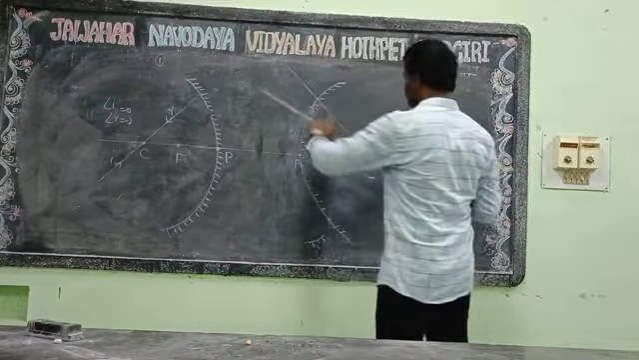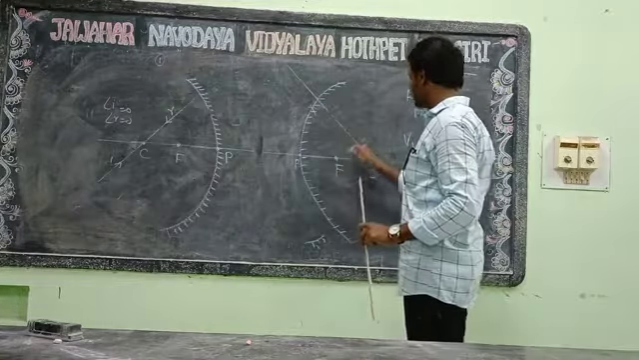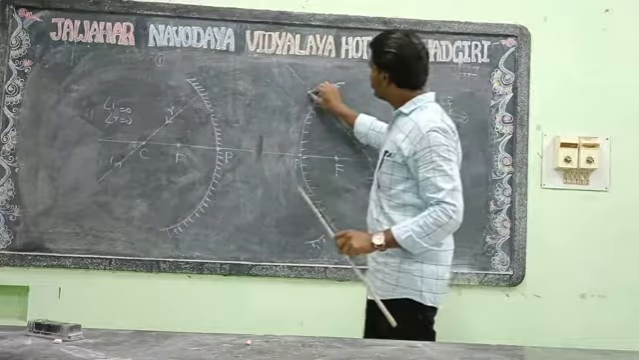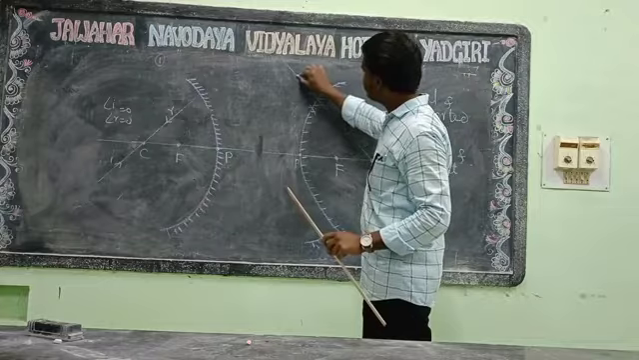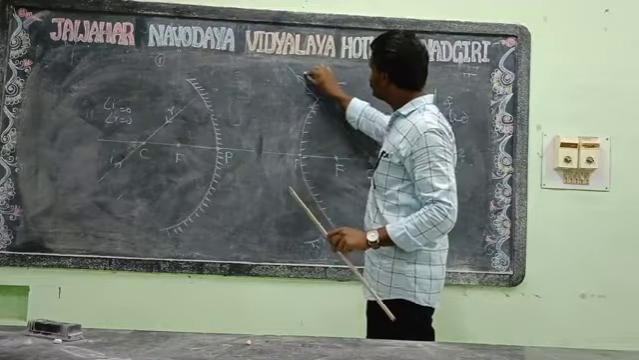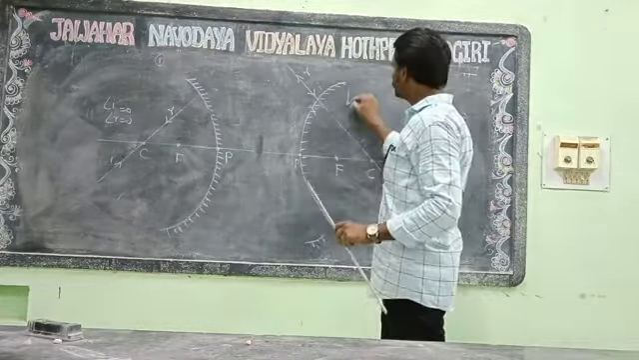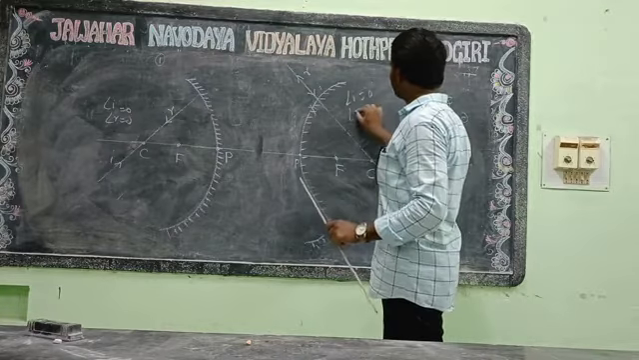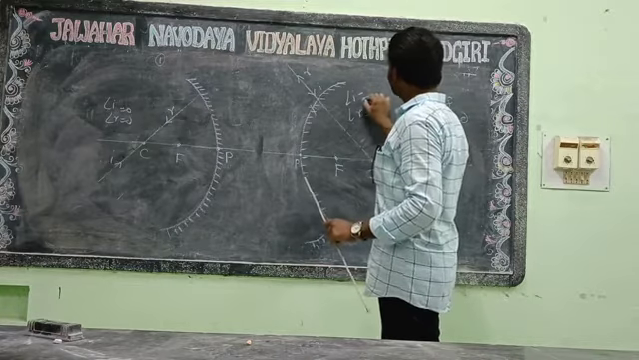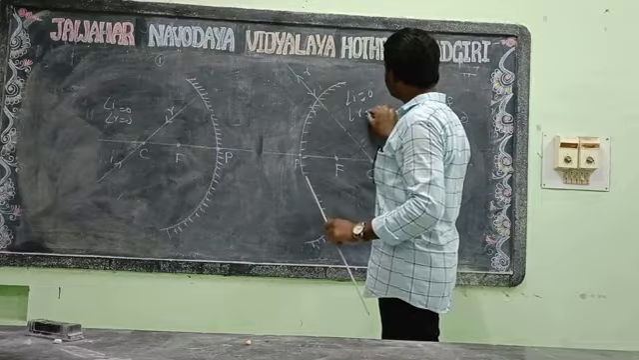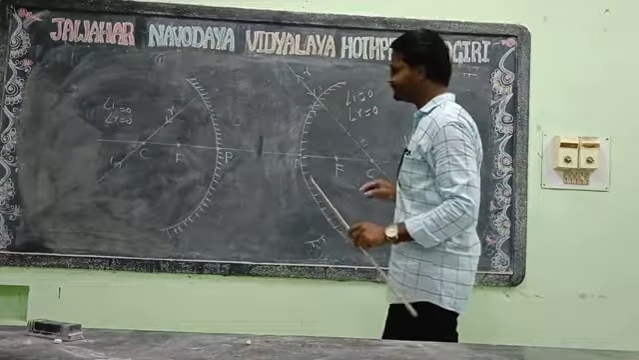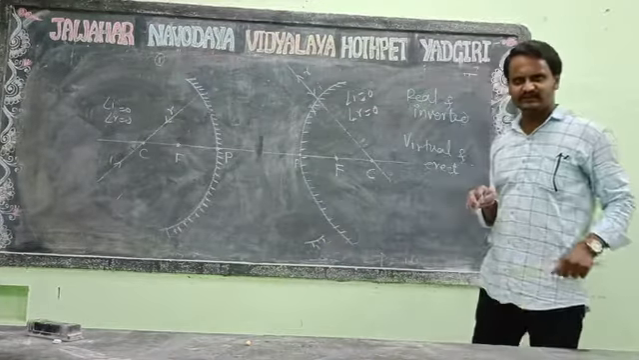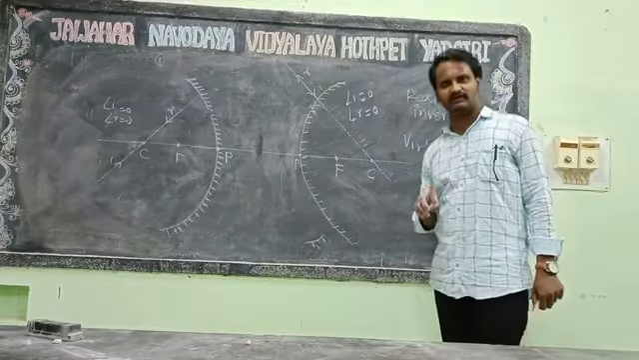It is passing to the center of curvature. It will be extended, coming like this, and it will be reflected along the same path. This will be the incident ray and this will be the reflected ray. In this case also, the angle of incidence and the angle of reflection are equal to 0.